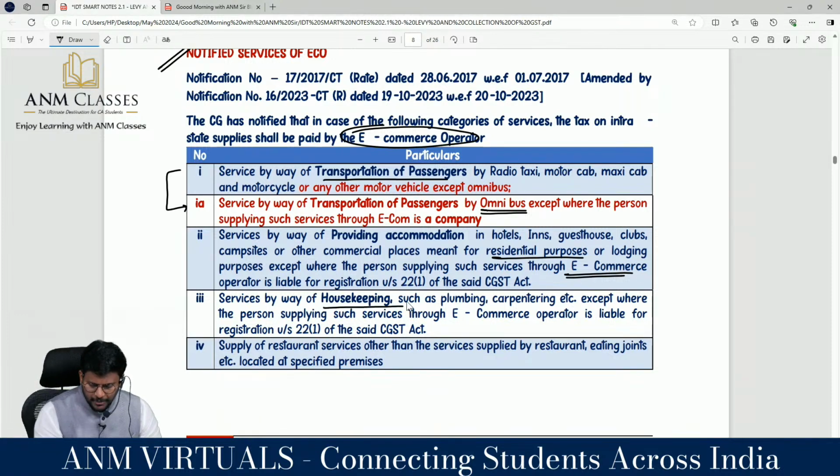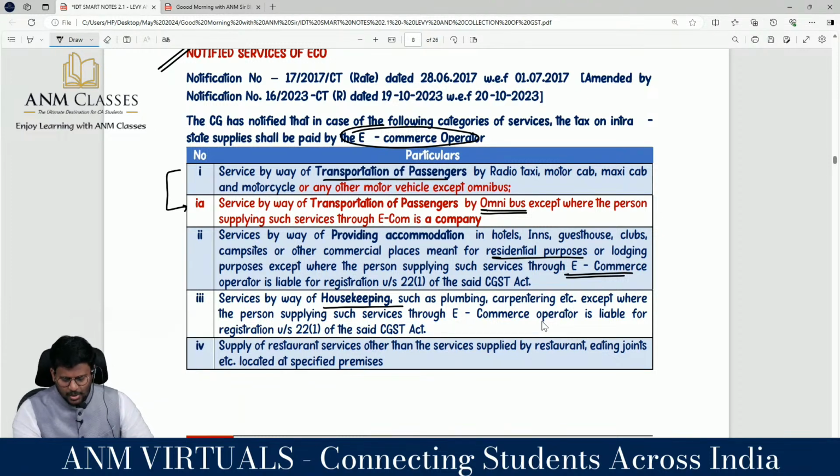Services by way of housekeeping such as plumbing, carpentering, etc., except where the person supplying such service through the e-commerce operator is liable for registration under section 22 subsection 1 of the said Act. Again, you have to check whether the supplier of housekeeping services is liable for registration under section 22 or not. If liable for registration under section 22, then RCM. Otherwise, sir, ECM will be applicable.